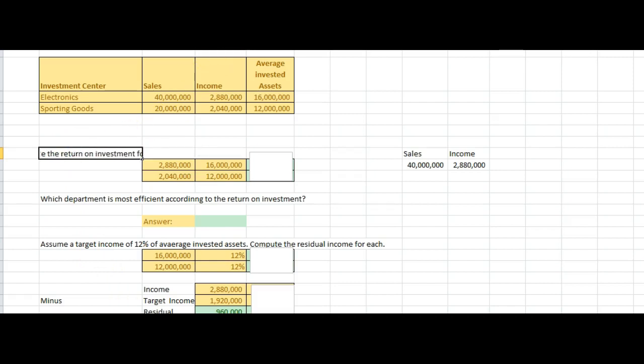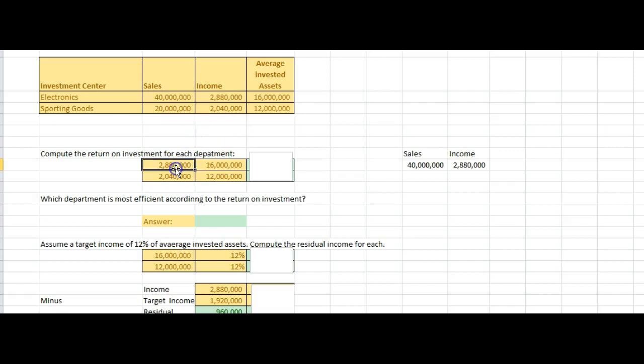We want to figure out electronics and sports. How much are they actually contributing to the rate of return on investments for each department? And to calculate that, we have the average invested assets, and we have the sales, and we have the income.